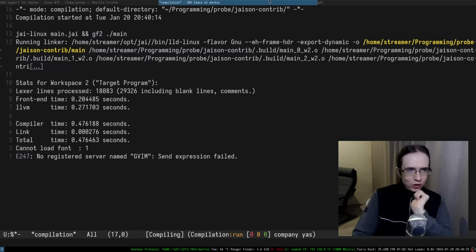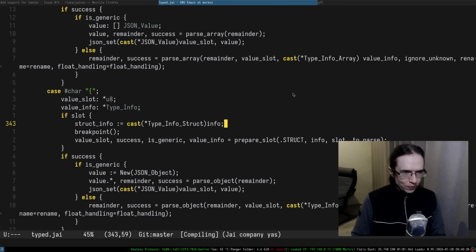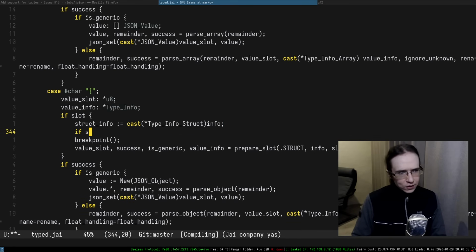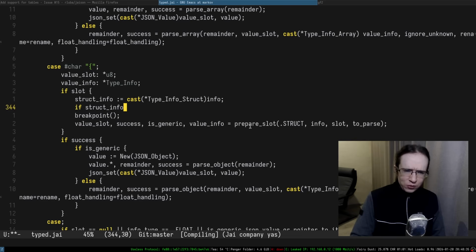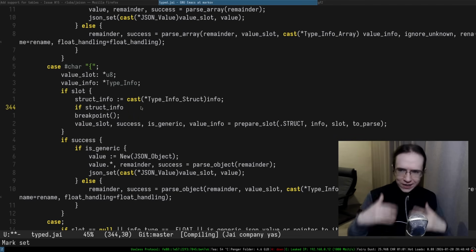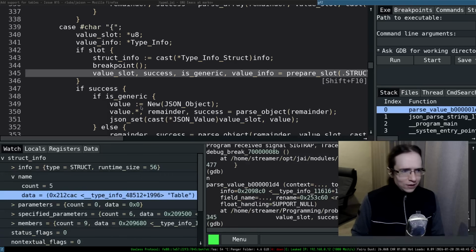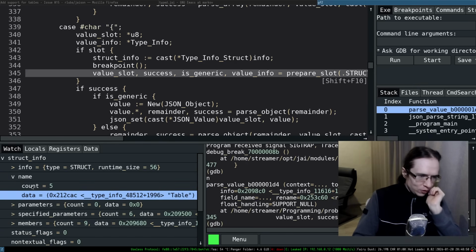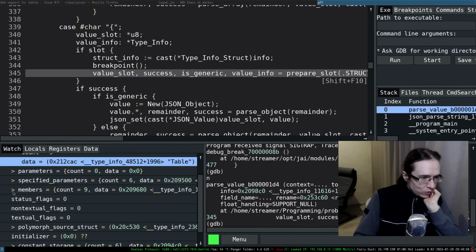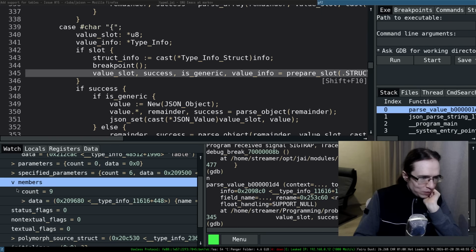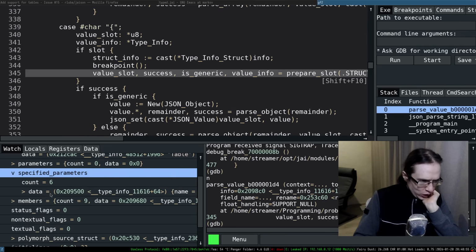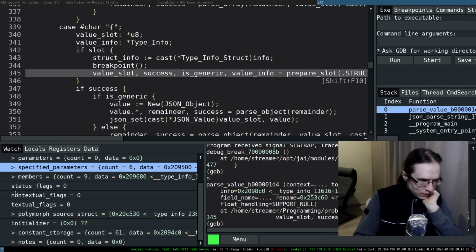You can literally check. You can already check that, yeah, if struct info, and it probably has to be inside of the prepare slot, right? Because you need to assert that it is a structure and so on and so forth, but that's beside the point. So name equal to table, right? So if it is equal to table, it doesn't tell you from which module it is coming from or whatever. So there is 9 members. We can like check for the members and stuff like that.